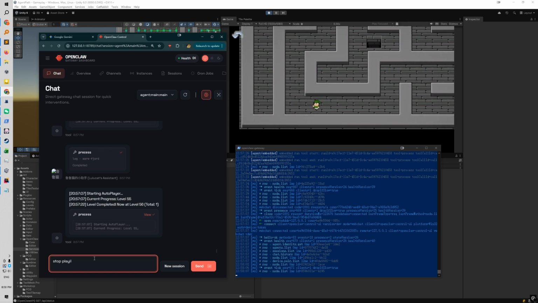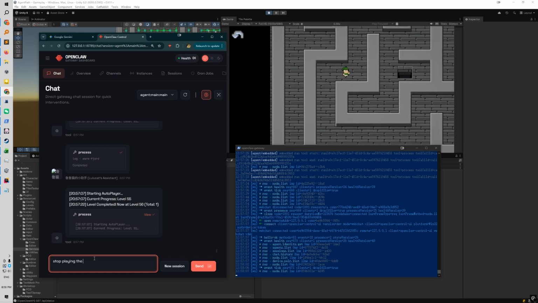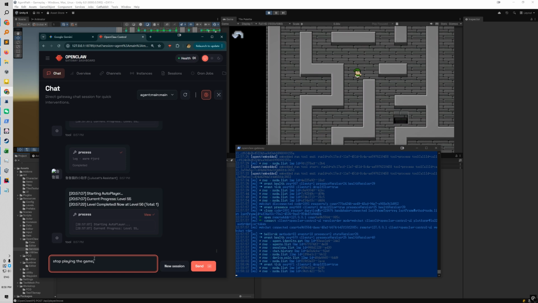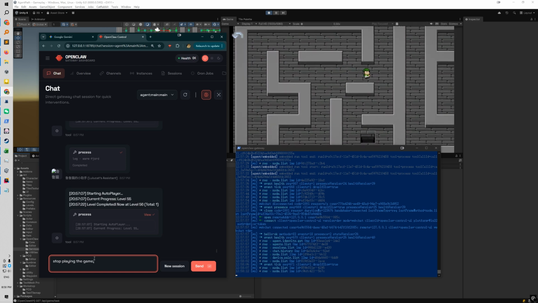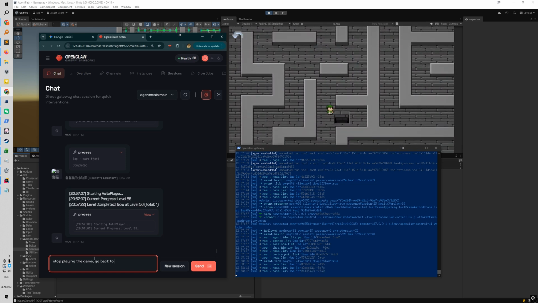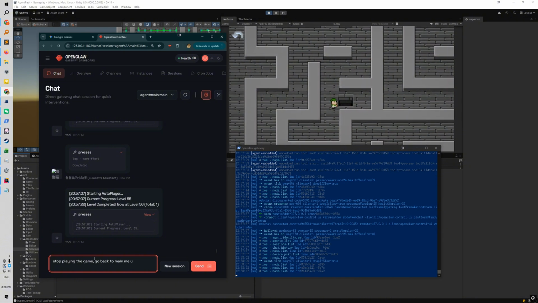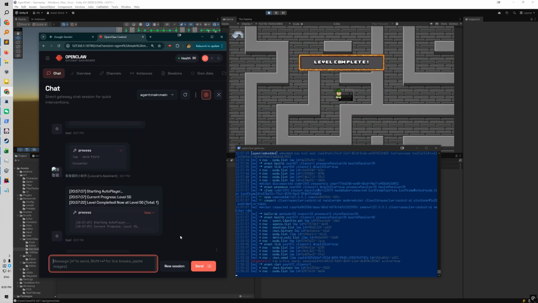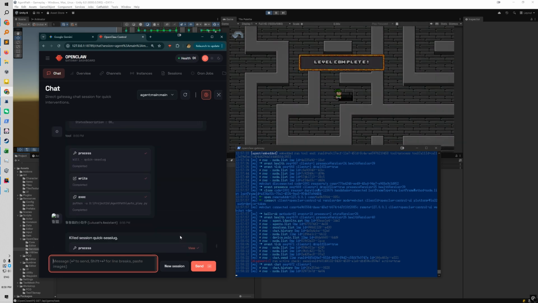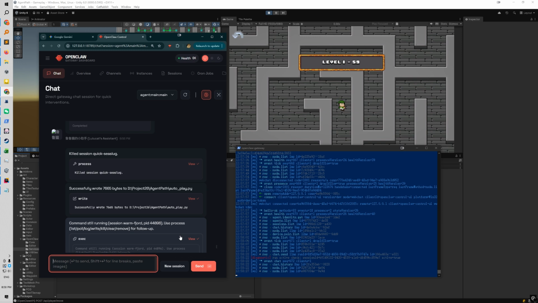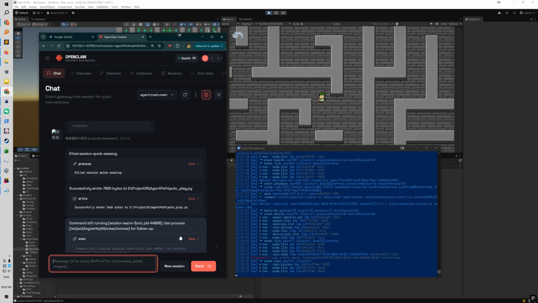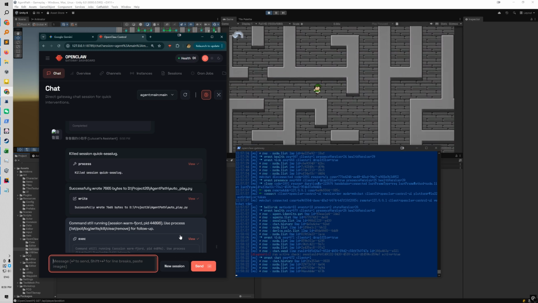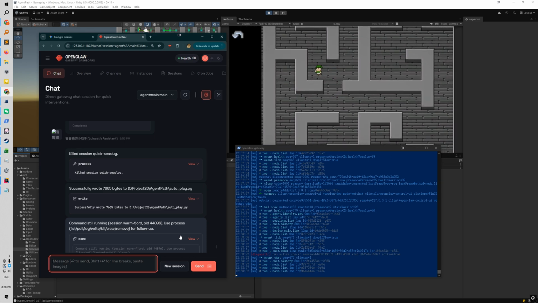What you see on the screen now is the agent's entire thinking process. Because of the brain-body decoupling architecture, the player character in Unity is merely a shell receiving instructions. The real brain is hidden within a Python script, running in the background. Please notice the OpenClaw terminal on the side, where various monitoring scripts are running busily. Through the API, the agent is perceiving the level's waypoints, player status, and objective coordinates in real time.